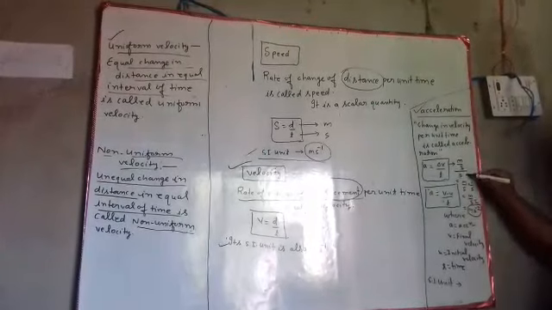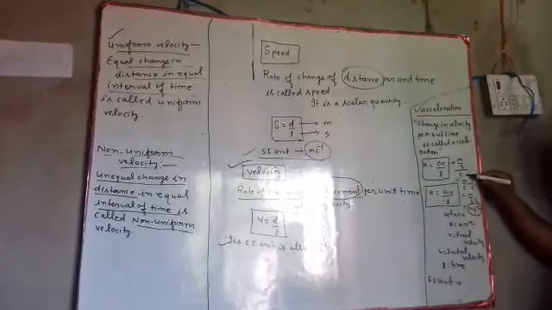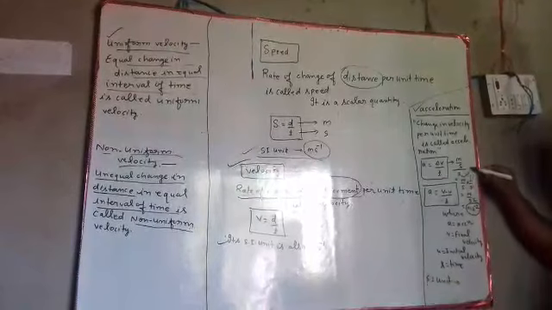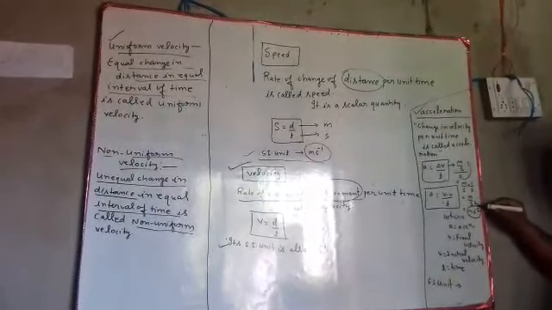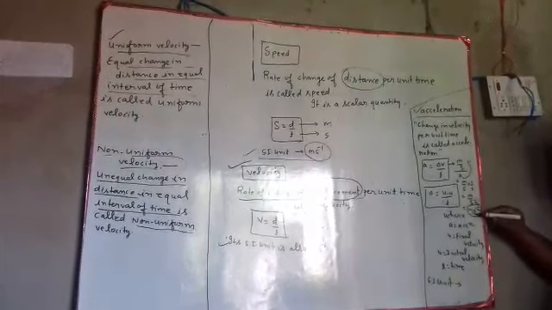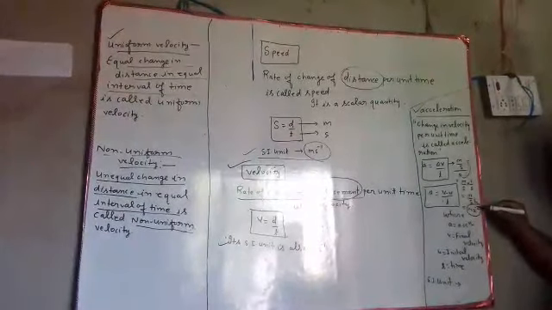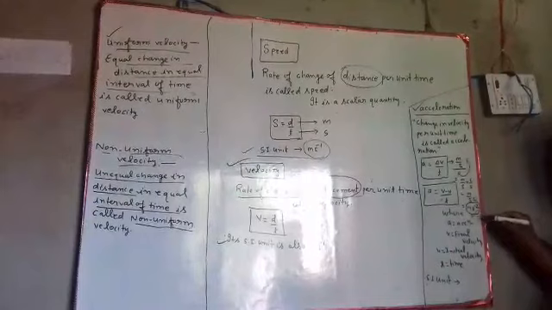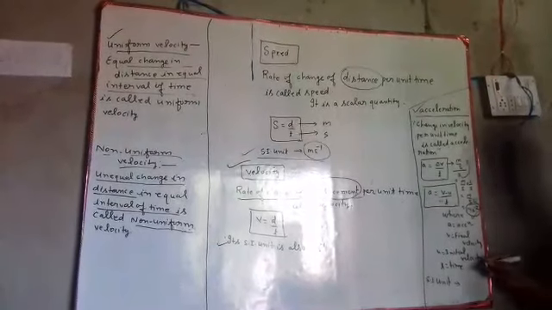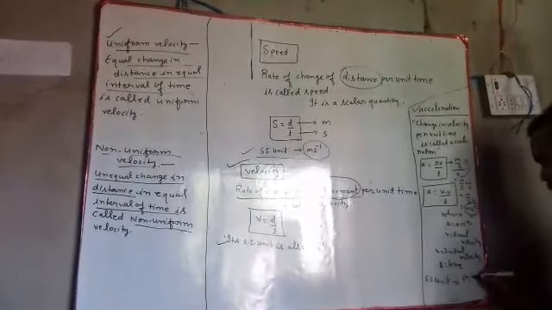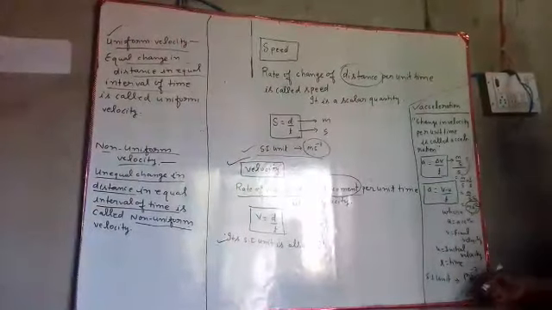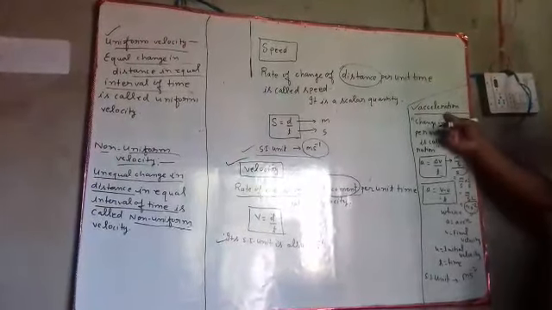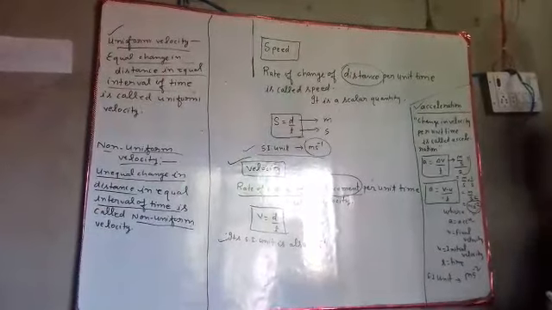If we calculate, m by s, and when it goes up 1 by s, then m by s square. So meter per second square is the SI unit of acceleration.